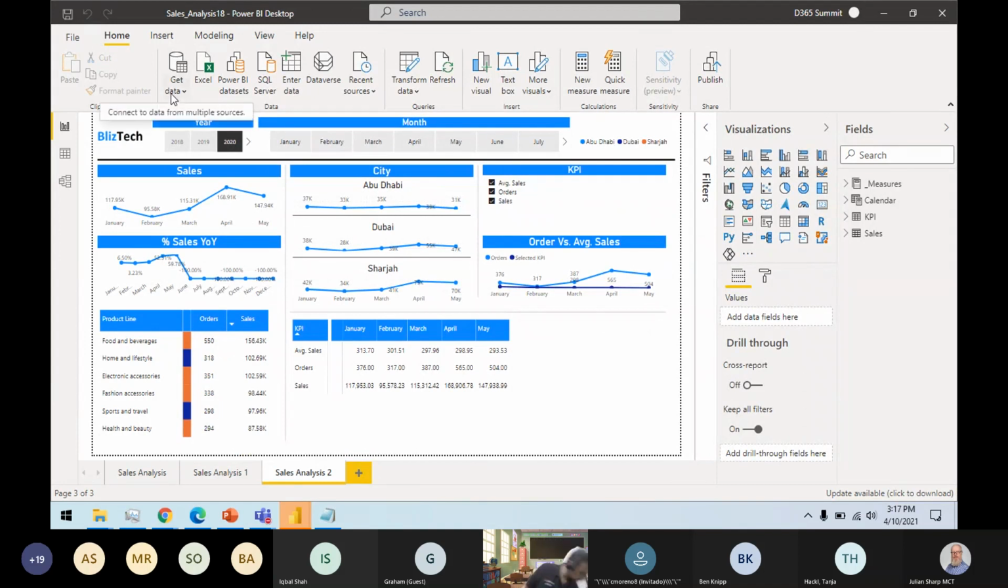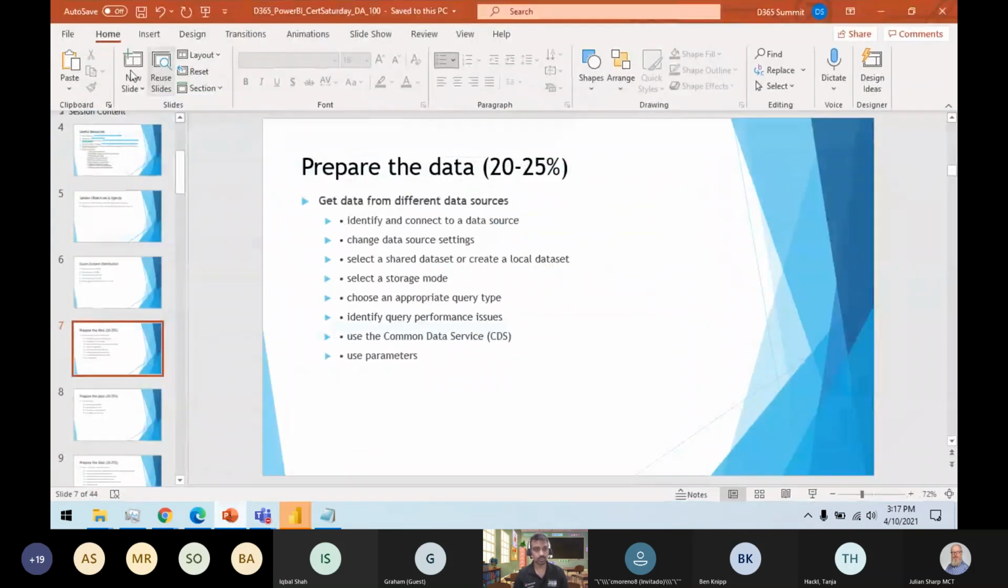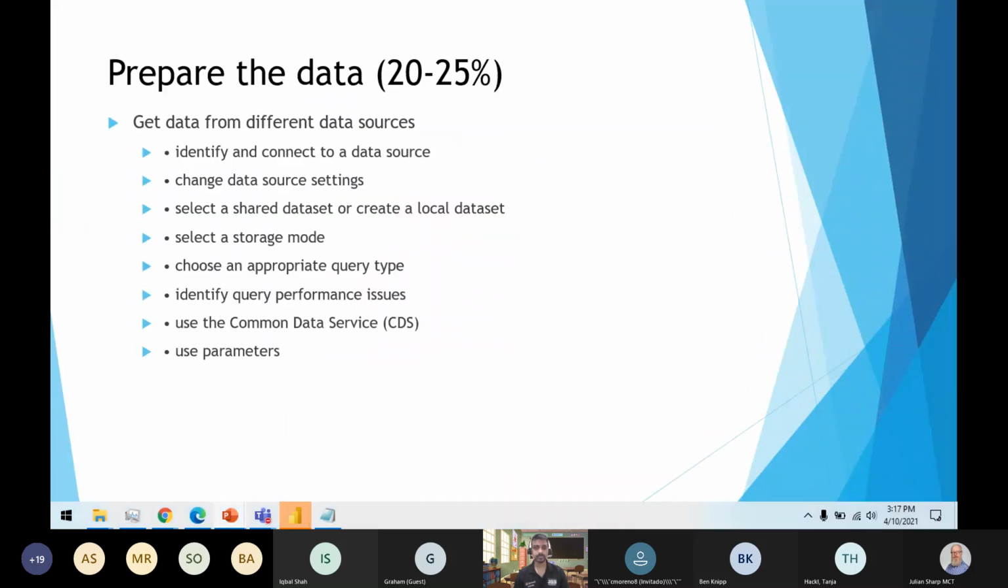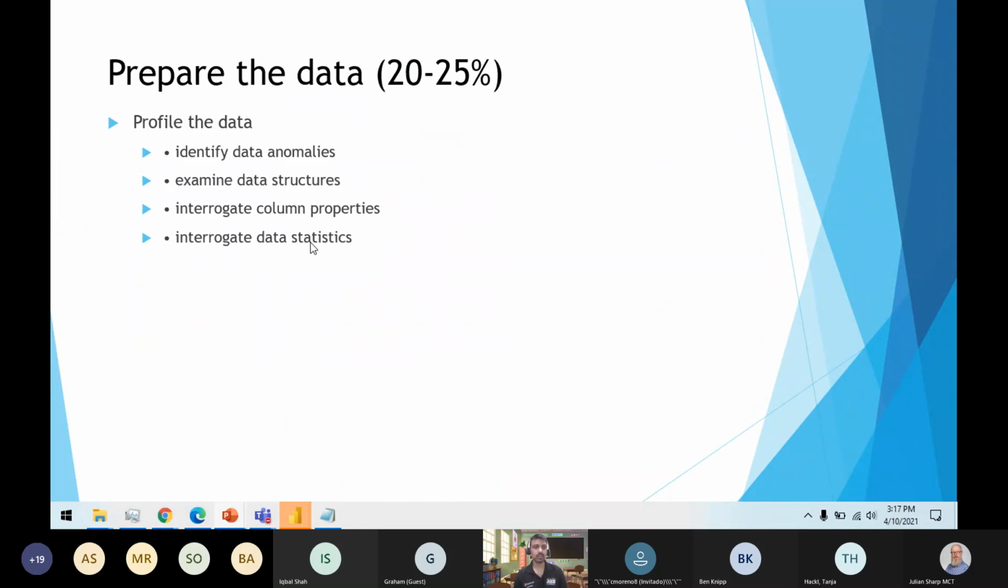Okay, so this is our first part, where we have seen how we connect to the data source, how to use parameterization, and how to identify and select the storage mode. Now moving to the next part, which is profiling the data.